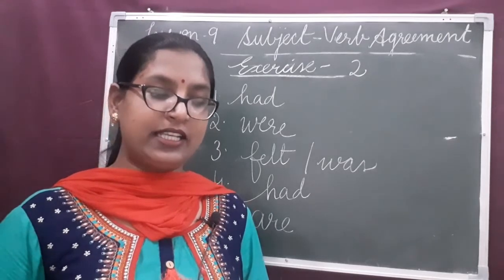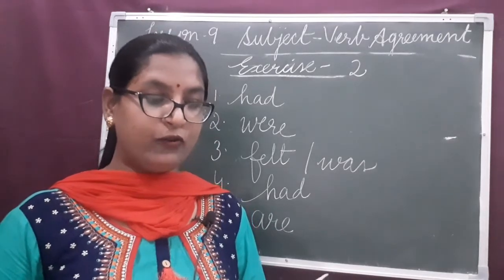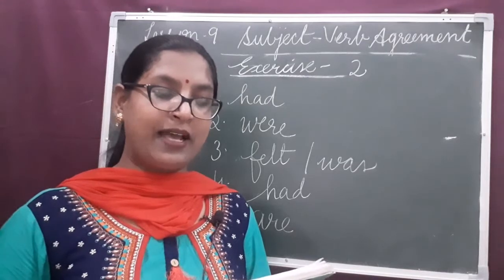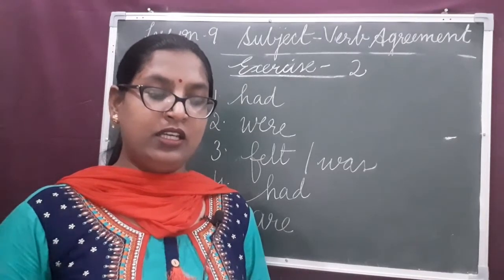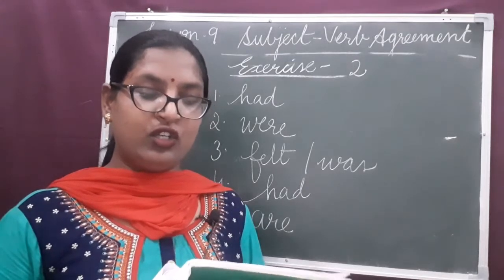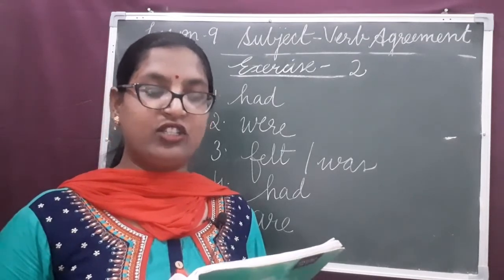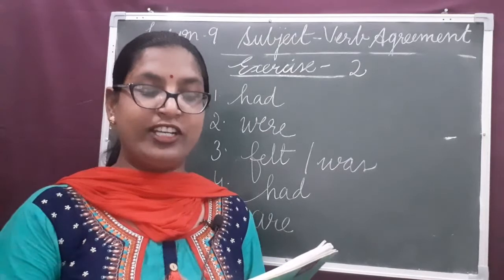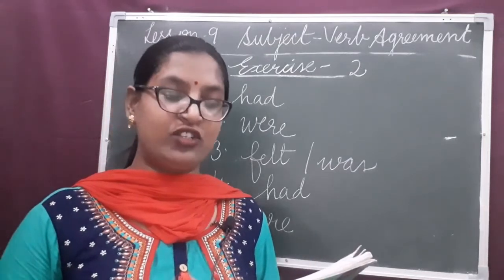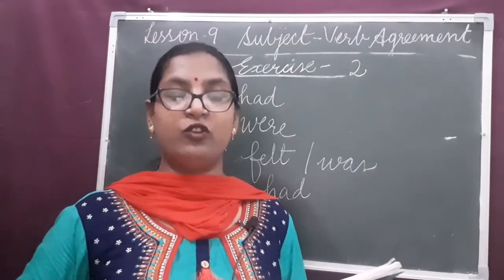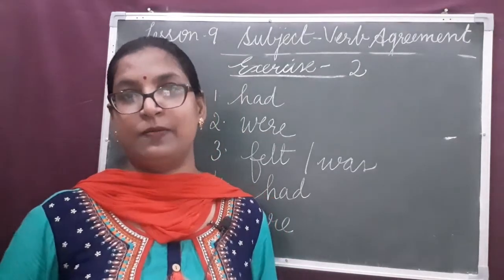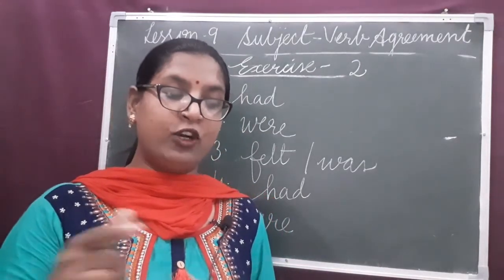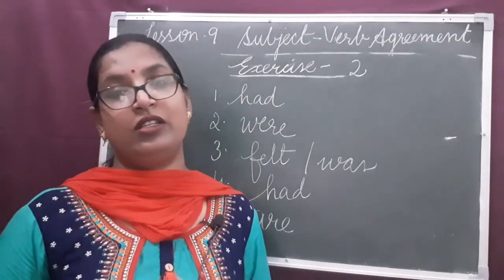And exercise number 2 on page number 74. This is a passage given here, and in this passage you have to read the passage carefully and make corrections in the forms of verbs so that the subject and the verb agree in each sentence. Here the forms of verbs are used incorrectly.